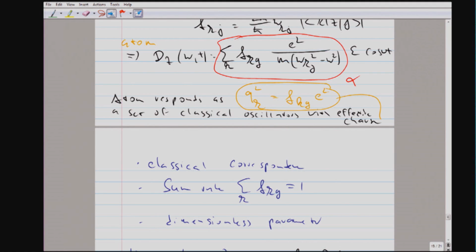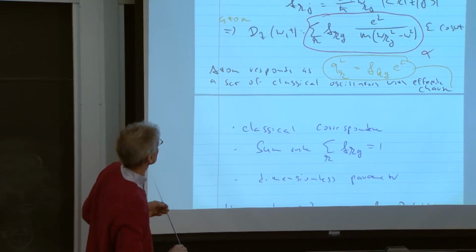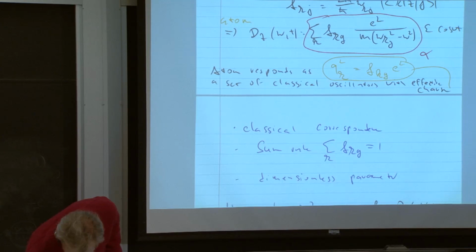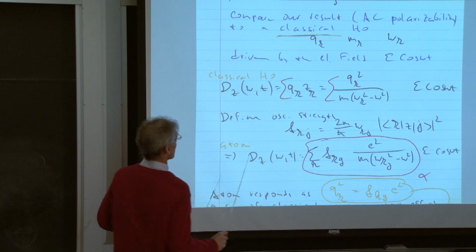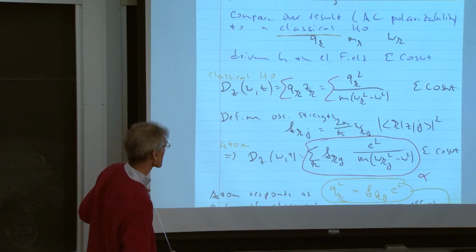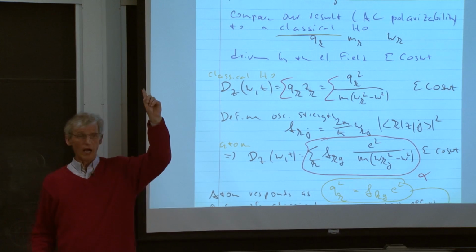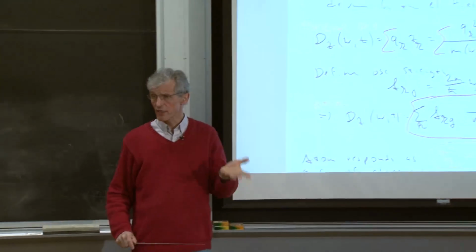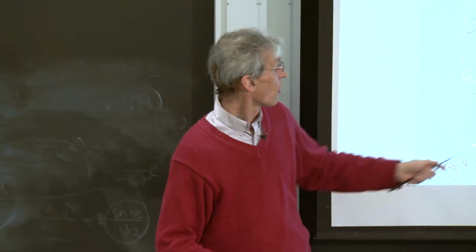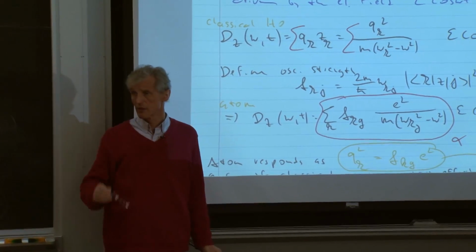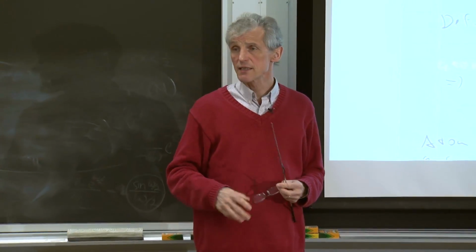The definition of the oscillator strengths involves a frequency from one state to the next. And depending whether you go up or down, the frequency has positive or negative sign. So therefore, we have a sum rule. For the ground state, all frequencies are positive because you can only go up. So therefore, the sum rule is only very useful for the ground state because all oscillator strengths are positive.